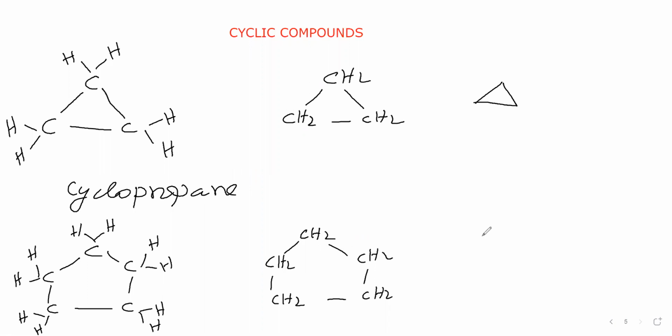This we can write in the form of bond notation like this. For this compound's IUPAC name, here the carbon atoms are making a cyclic form, therefore cyclo. Here totally 5 carbon atoms are there, therefore pent. Then carbon-carbon single bonds are there, therefore ane. So the name of this compound is cyclopentane. Okay. Next compound we will take.